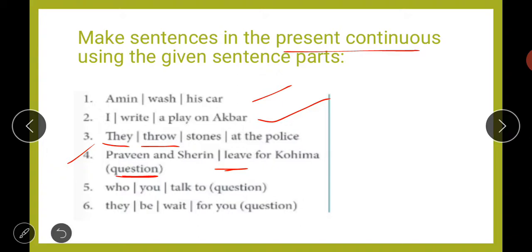So yes, if you are saying this, then your answer is right. Are Parveen and Shreen leaving for Kohima? And then at the end you will put a question mark. Then, who you talk to?